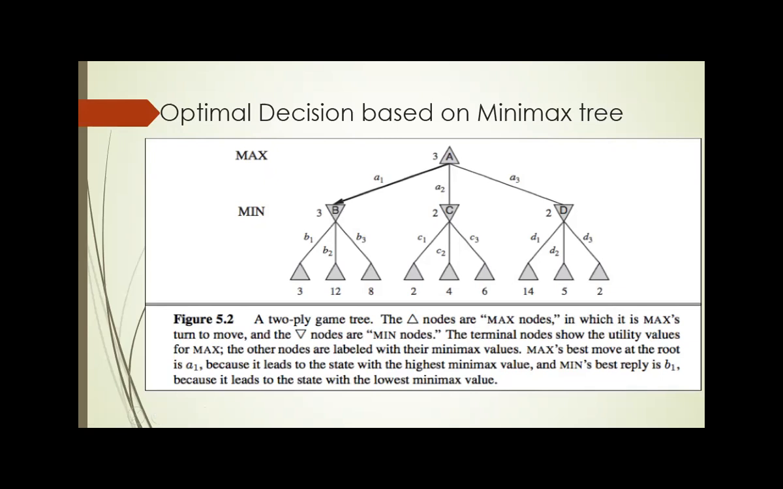So in B, the min player needs to take the decision. Since it is the min player, he always tries to select the minimum value from its successors. So he first selects the action B1 and finds the utility value of this node.